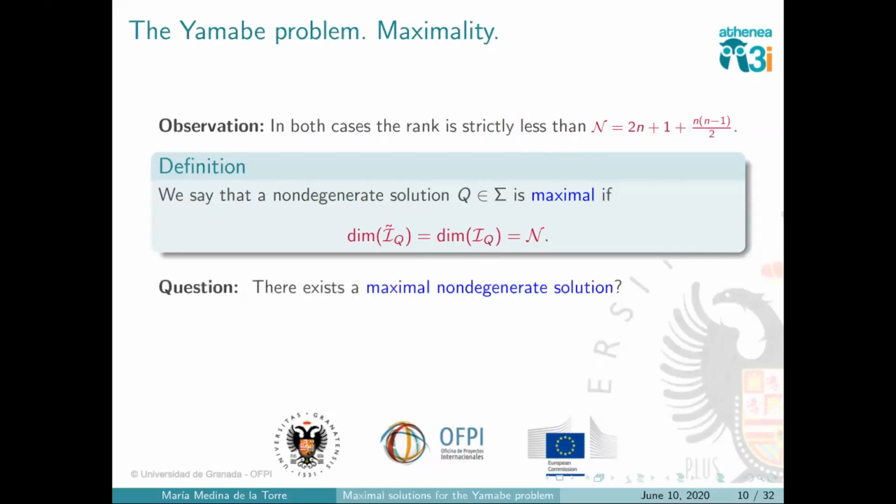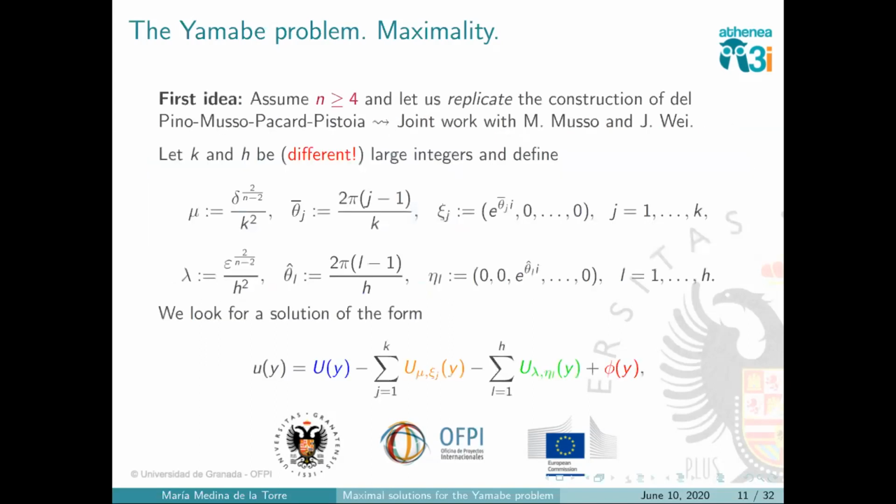So the corresponding question is whether there exists a maximal non-degenerate solution, because the solutions that we know are not maximal. So from now on, the goal of this talk will be to try to convince you that the answer is yes. So let's start with the case of even dimension. We will see why I say this.